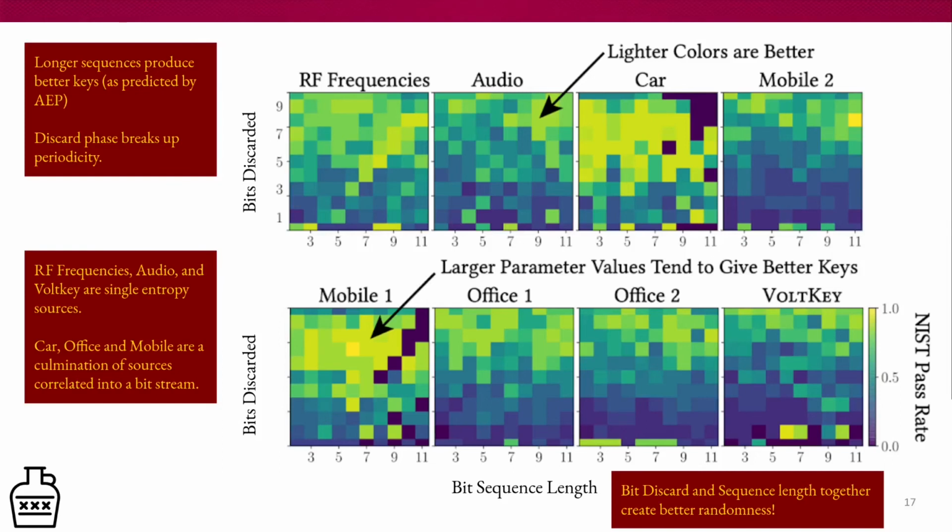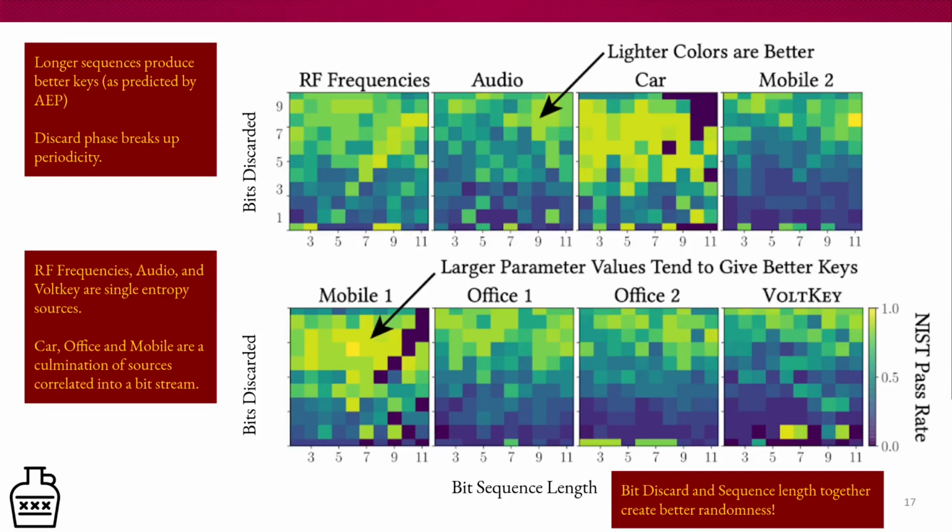These graphs show two important correlations for Moonshine. The first is that if you don't know where to start, a high bit discard and a high bit sequence length will most likely give you good results. I say most likely because car and mobile don't, and we'll get to that later. And the other important relationship that these graphs represent is the arbitrary nature at which Moonshine can take any bit stream and work with it.